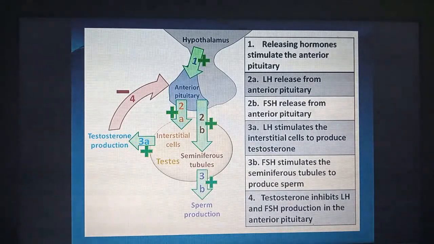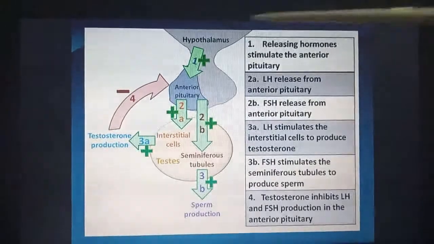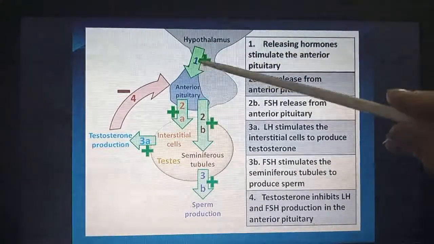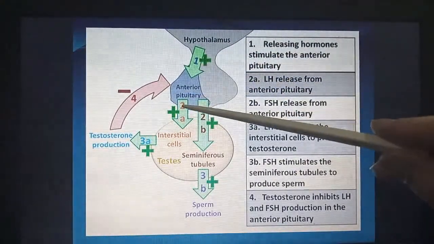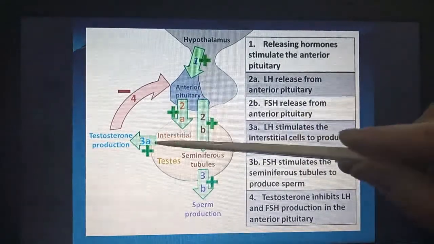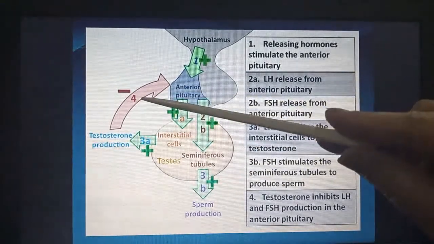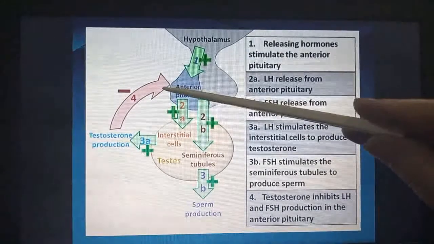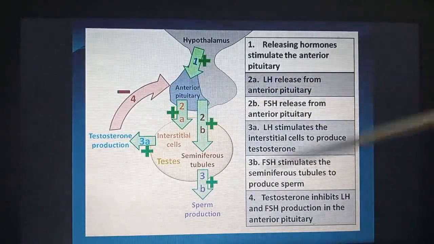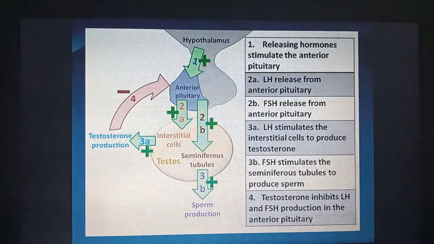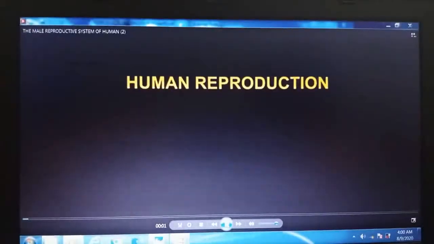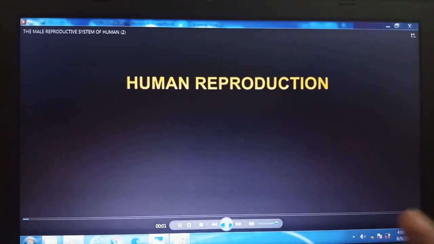Testosterone inhibits LH and FSH production in the anterior pituitary. Here you can see the hypothalamus, first step, then 2A and 2B, then 3A and 3B, and this is the fourth one, feedback. Okay? All this is about the hormonal activity in the male reproductive system. Here we have a video about the human reproductive system.